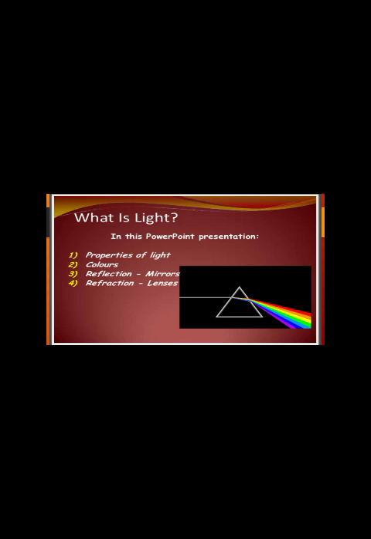So, guys, what is light? In this presentation, we are going to discuss the properties of light. We are going to discuss the colors which are present in the light. We are going to discuss the reflection of light, and the refraction of light as well, and so many different types or properties of light. So first of all, the question is, what is light? Light is a form of energy which can be easily detected by our eyes. We can see the light very well.